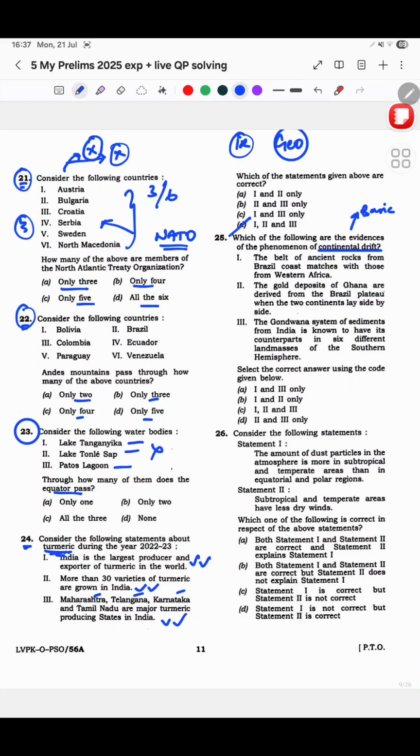So here, I did not remember continental drift, and even after looking at the options, like this option, option number 3, is known to have its counterparts in 6 different land masses of the southern hemisphere, Gondwana system of India. I thought, yes, it is from Africa and then from the Middle East, but I wasn't able to exactly come to the options, and I didn't mark this option also. Maybe I should have been in a position to identify the wrong one, but I did not know anything about it, so I chose to skip the question.